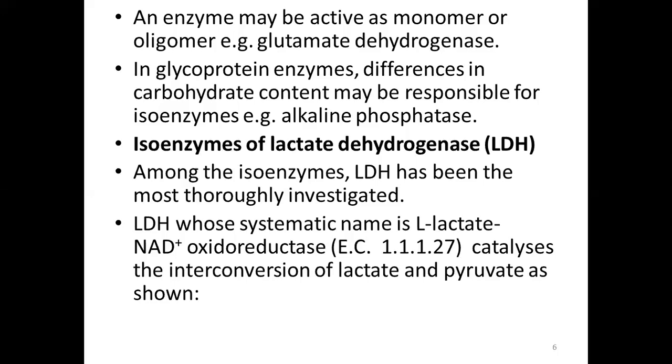And the differences in the carbohydrate contents, it means that some isoenzyme units may have a different carbohydrate content, but the protein content is the same. And therefore, due to the difference in the carbohydrate content, which is responsible for their presence or their action as isoenzymes, like alkaline phosphatase.